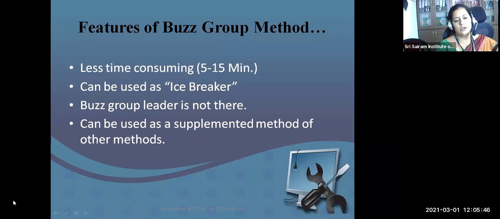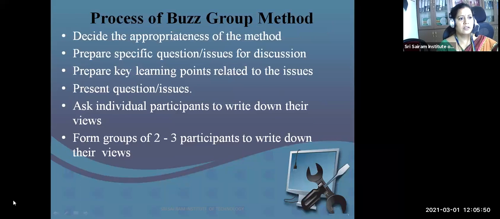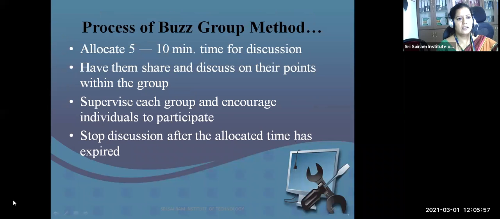And of course, a leader is not there. Everybody's contribution will make a team win. Minimum 2 to 3 participants are involved in this. And of course, time is 5 to 10 minutes, and supervise each group and encourage individuals to participate. Stop the discussion after the allocated time.